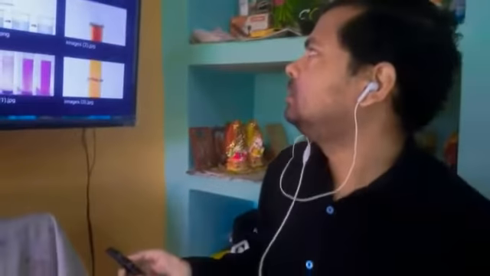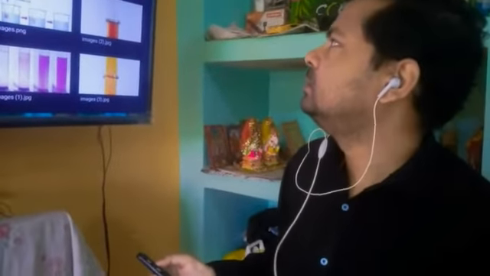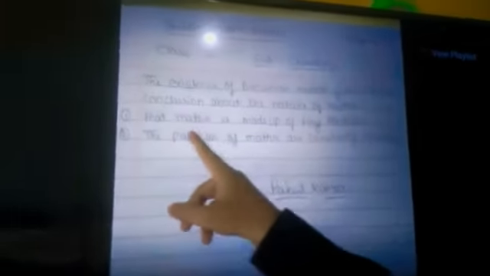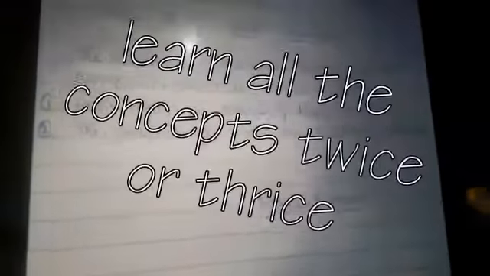Now, what are the other concepts derived from this whole discussion? That matter is made up of tiny particles, and the particles of matter are constantly moving. This is the evidence of the existence of Brownian motion.